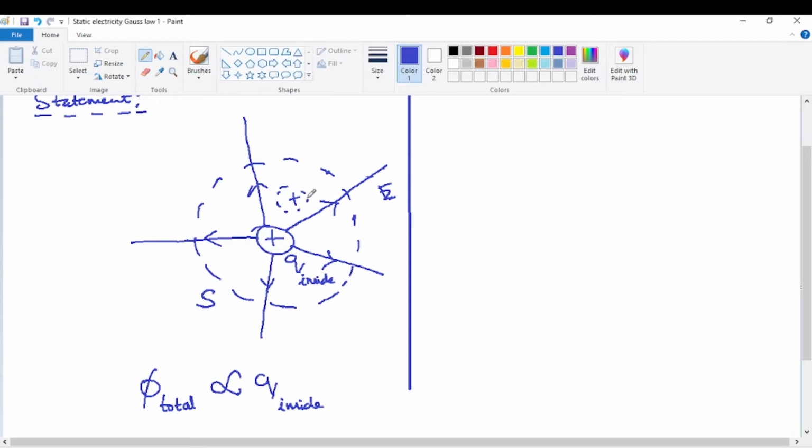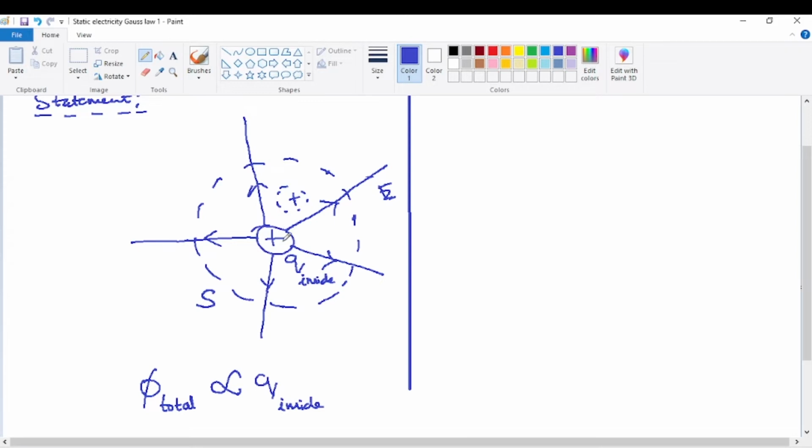It will, as usual, emerge out of this closed surface, because the closed surface is completely surrounding this second charge. So whatever electric flux is given out by the second 10 units of charge will also have to emerge out of this closed surface only. That becomes the total flux.